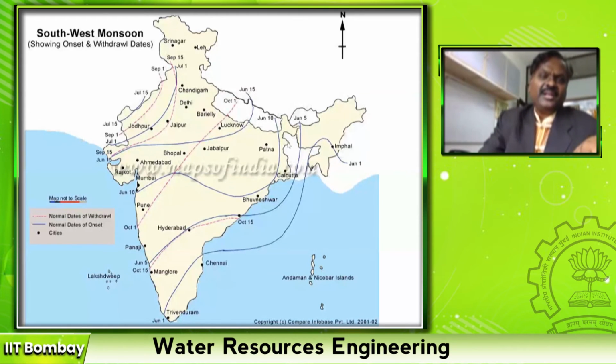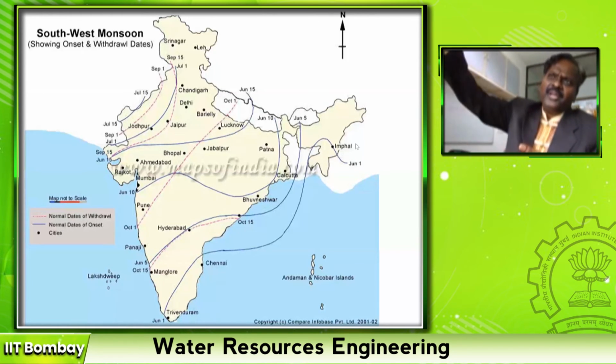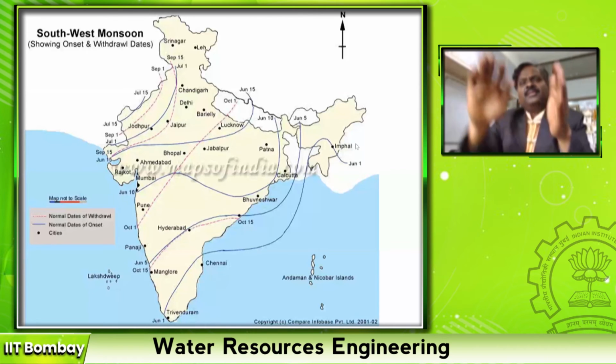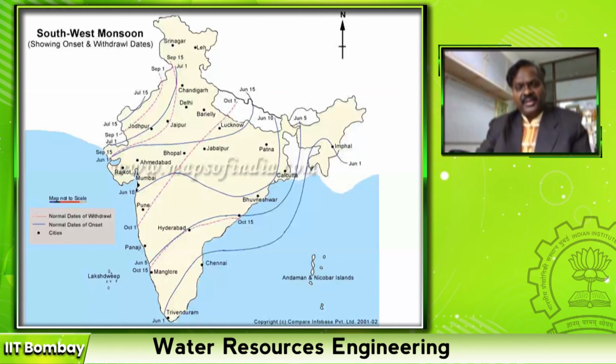Then this is called onset of monsoon. And the red lines, that is where it starts in September in Thar Desert. This is retreating. When it is retreating towards major portion of the India, the wind appears to be coming from northeast, right? And that is why that monsoon is called northeast monsoon. So we started with southwest monsoon and then ended up with northeast monsoon.